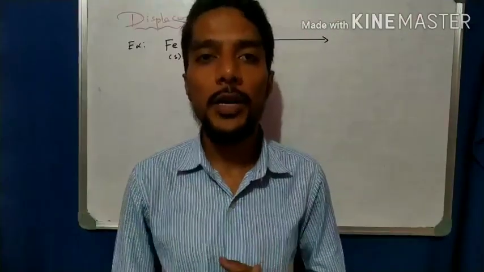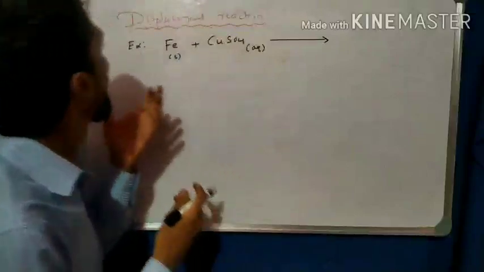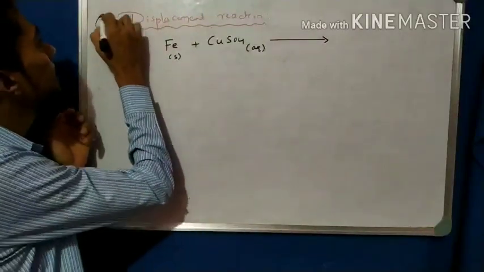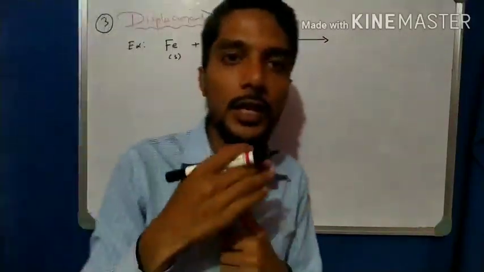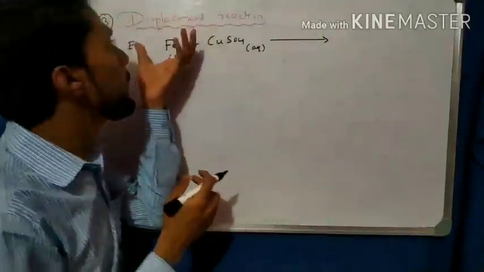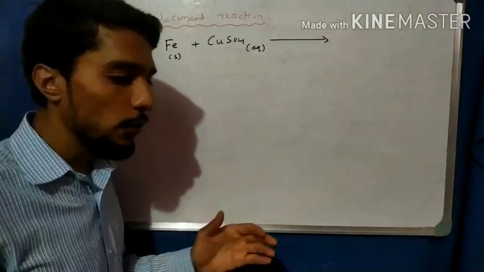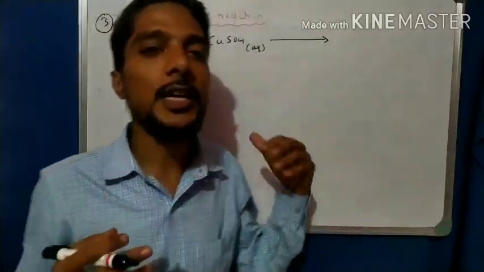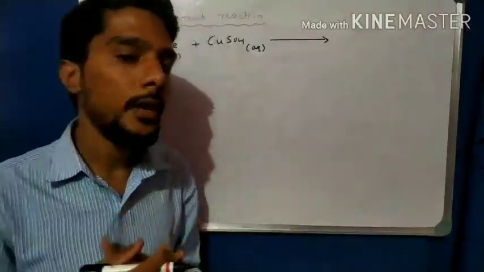Now the other very important type, that is type number three. First one was combination, second one decomposition, and the third type of chemical reaction is a displacement reaction. Before going to the definition, first understand the example, then we will automatically frame the definition.